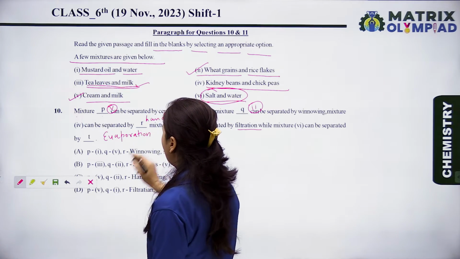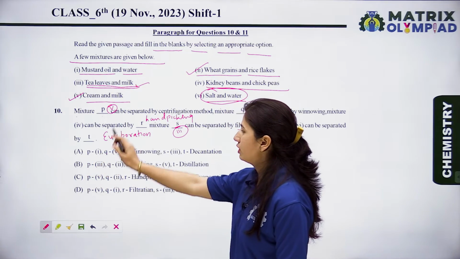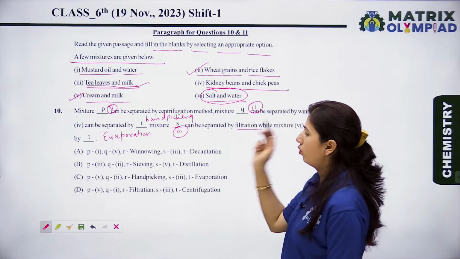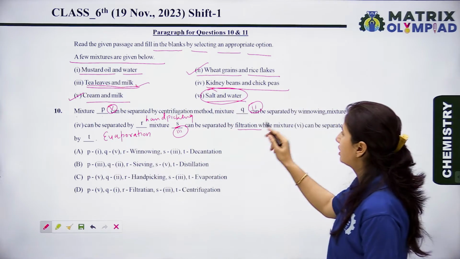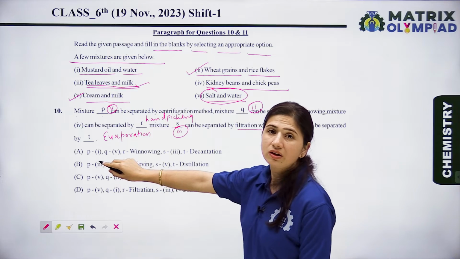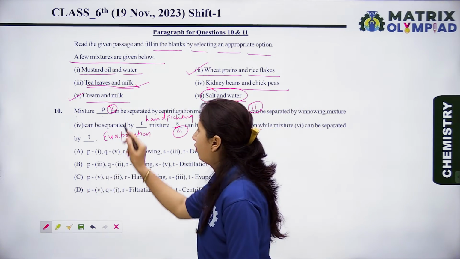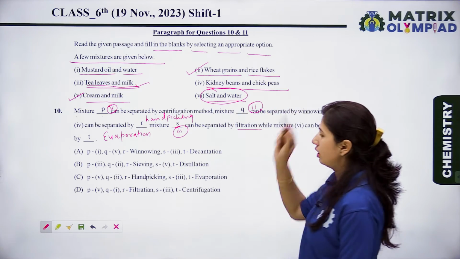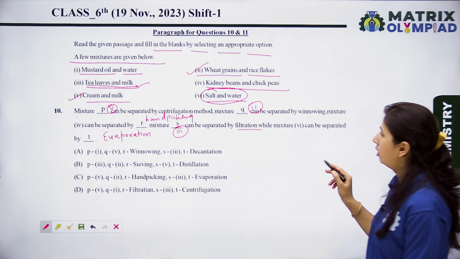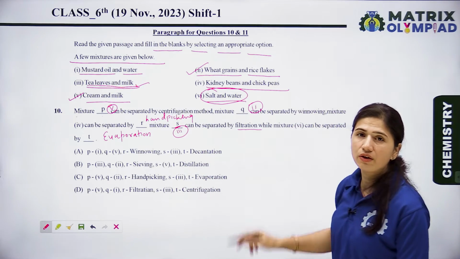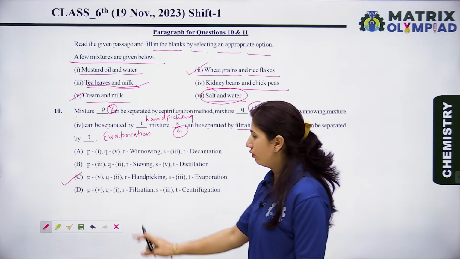So now let's see the options. P is first, no, wrong. Q is fifth, no, wrong. Now let's see option B. P is third, it is also wrong. Q is second, it's right, but P is third, so it's completely wrong. Now let's see option C. P is fifth, it is right. Q is second, it's also right. R is hand picking, it's also right. S is third, it's also right. And T is evaporation. Okay, so option C is the right option for this question.